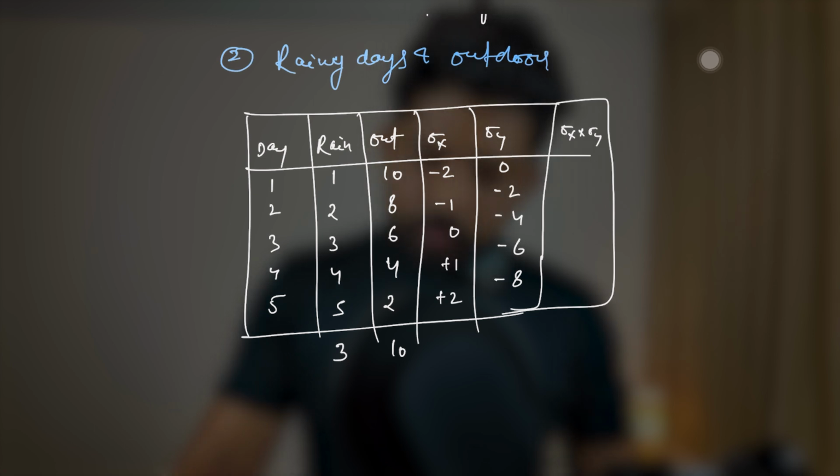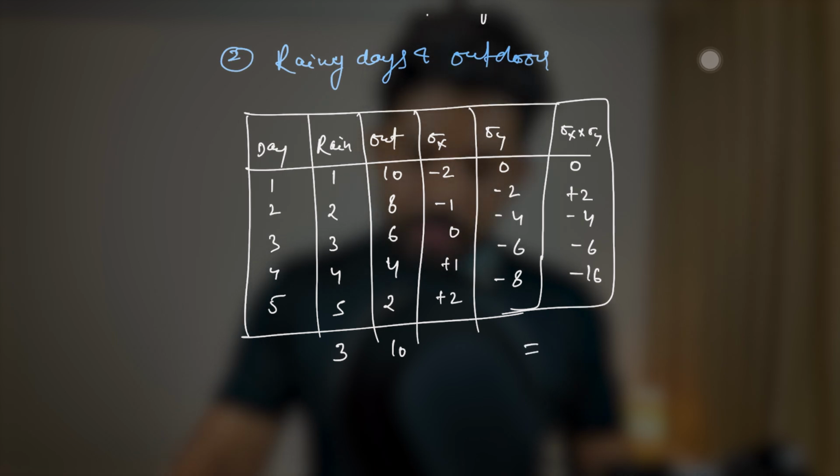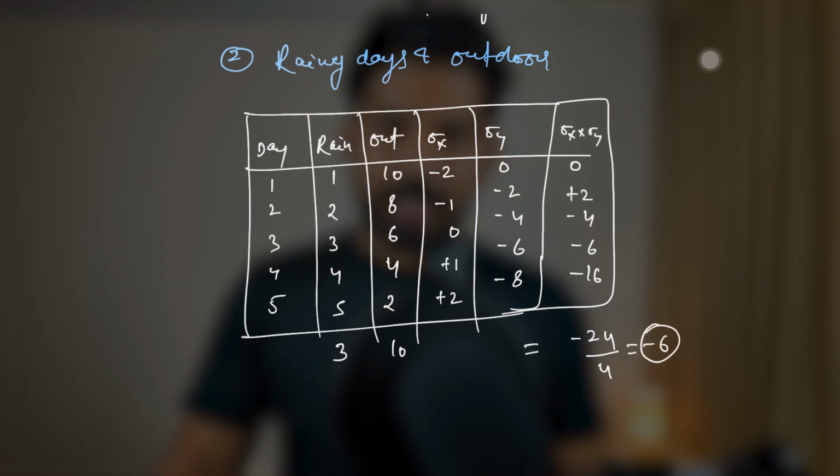The product of this will be 0, plus 2, minus 4, minus 6, and minus 16, right? So, okay, now let's calculate this. It will be 22, 26, and 24. So it will be minus 24 over 4. So it will be minus 6. Means it is negative, right?